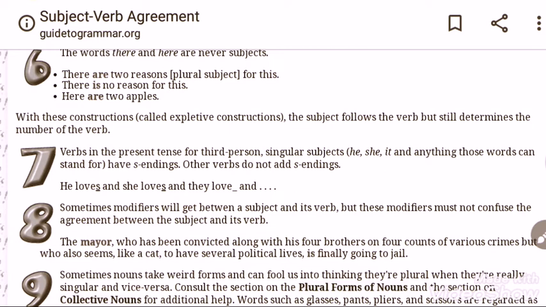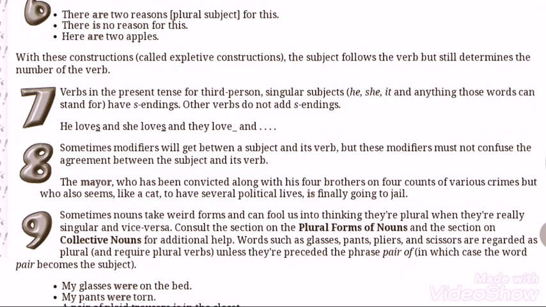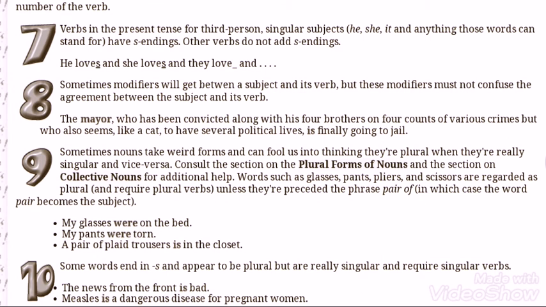Rule number 8. Sometimes modifiers will get between a subject and its verb, but those modifiers must not confuse the agreement between the subject and its verb. I would like to explain this with an example.